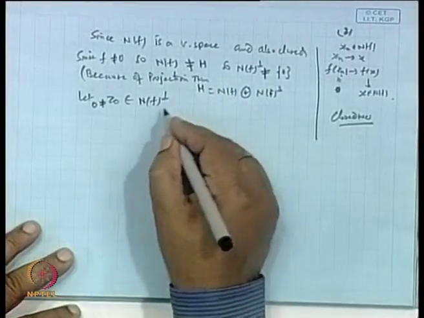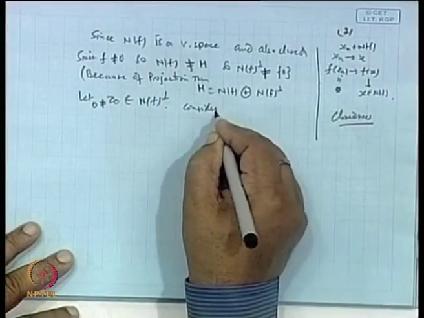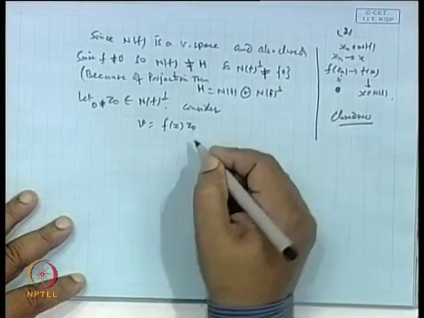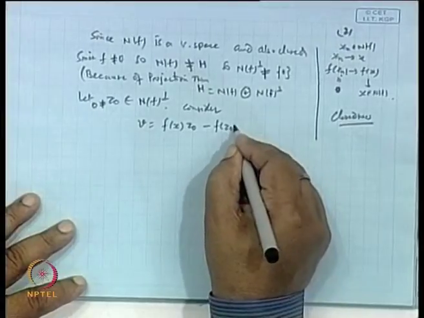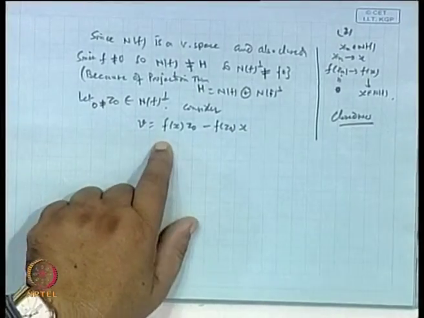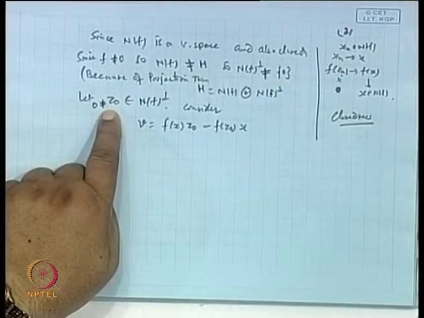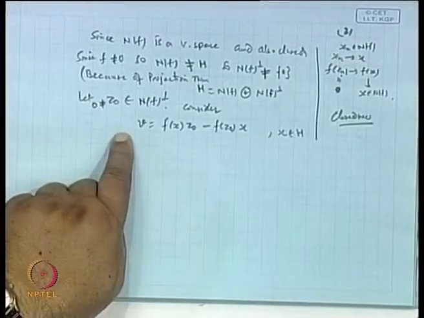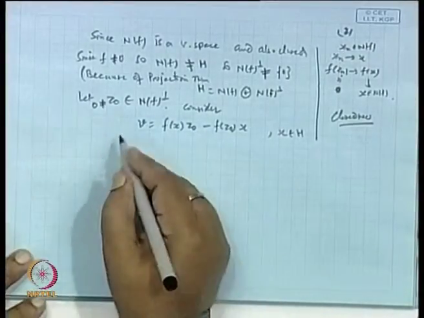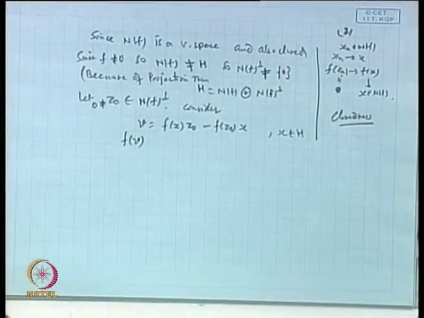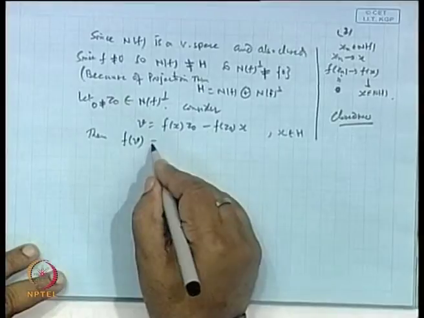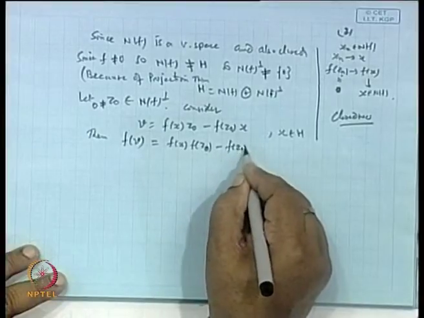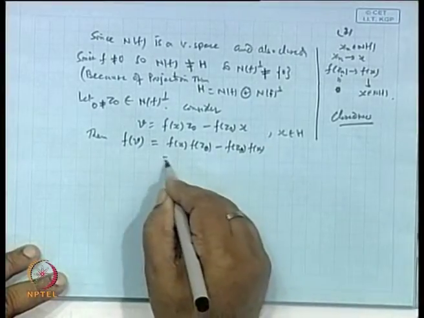Now, let us consider this term V as f x z naught minus f z naught x. I am just considering this, because f is given, z naught we have already got, and x is a point in H. So, everything is known, and we can construct this V. Then what is the value of this V under f? We see that f of V becomes f x f z naught minus f z naught f x. Is it not 0?